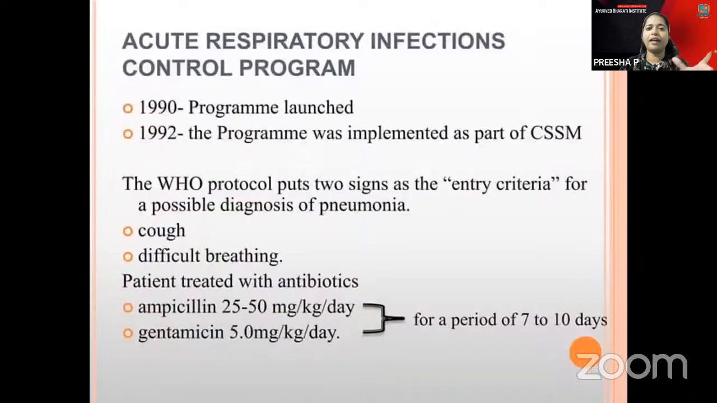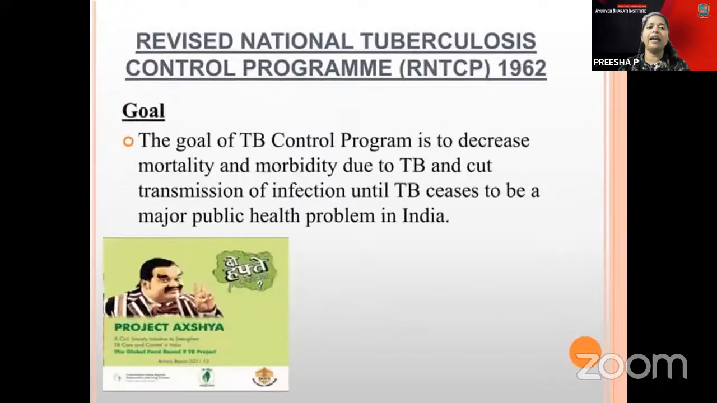And the Acute Respiratory Infections Control Program was launched and implemented in 1992, and the patient will be treated with antibiotics. Then there is the Revised National Tuberculosis Control Program, and also Project ASIA. If you have a recurrent cough or cold for 2 weeks, you have to approach the nearest PHC center. You have seen the advertisements on television and radio. These are some of the things like Project ASIA.